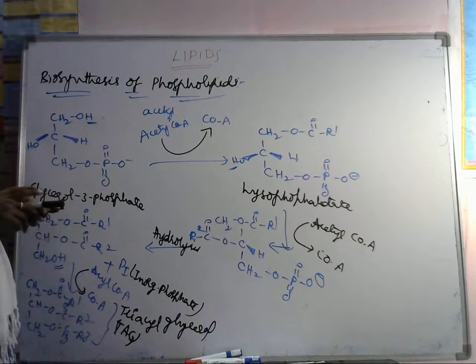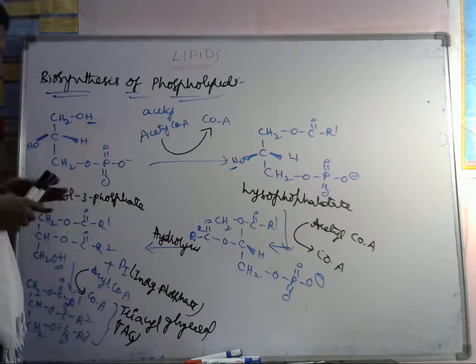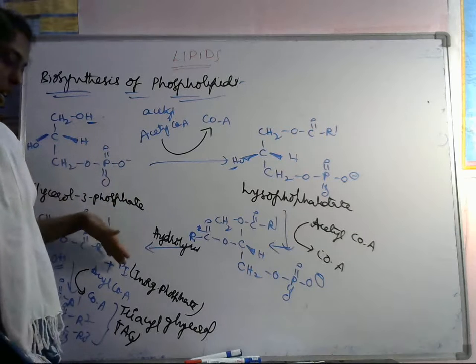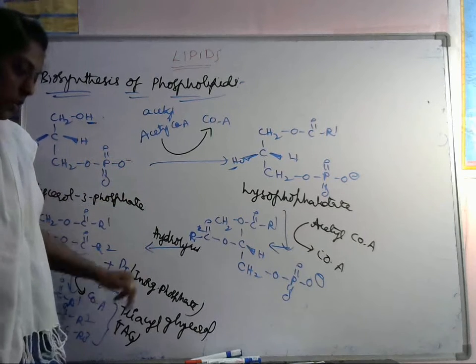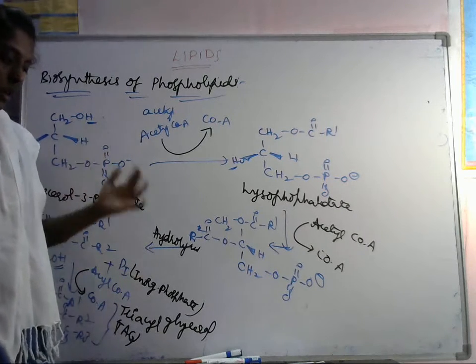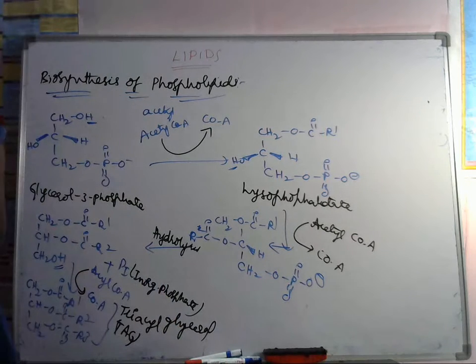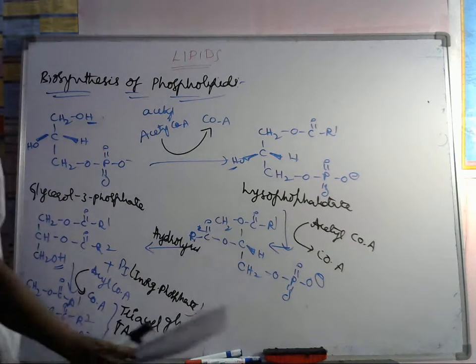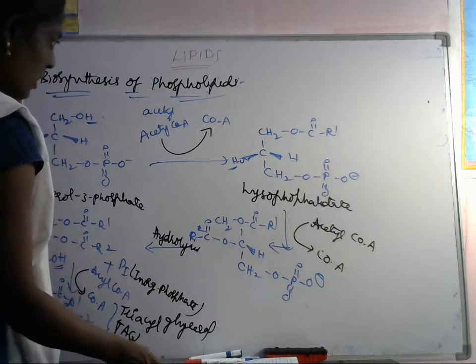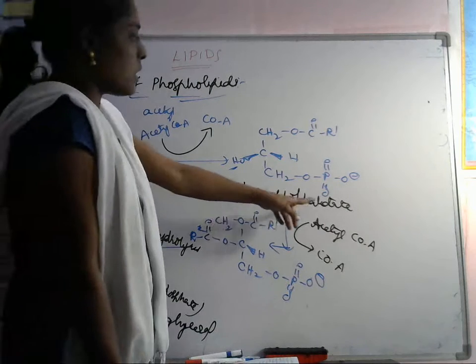phospholipids, formed by the primary reduction of hydroxyacetone phosphate, and to a lesser extent from glycerol. So this is the biosynthesis of lipids. We are using phosphate acetyl transferase here, so this lysophosphatidate is there now.